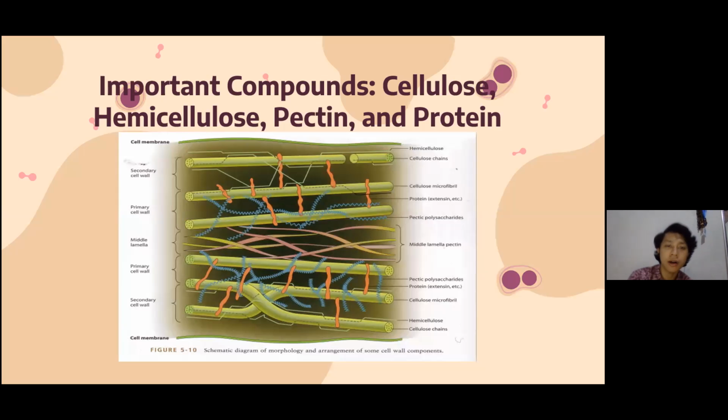Important compounds of the cell wall are cellulose, hemicellulose, pectin, and protein. On the secondary cell wall, we can find cellulose chains that make the hemicellulose. On the primary cell wall, we can find cellulose microfibrils, protein, and pectic polysaccharides. And in the middle lamella between the two primary cell walls, we can find pectin and the enzyme that destroys the old middle lamella for regeneration.